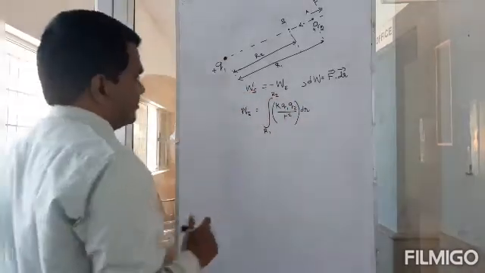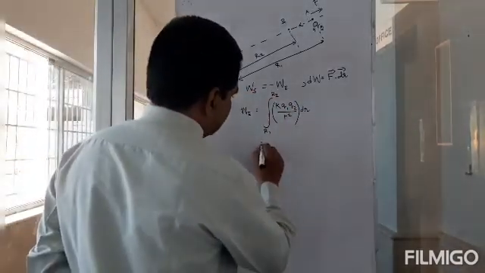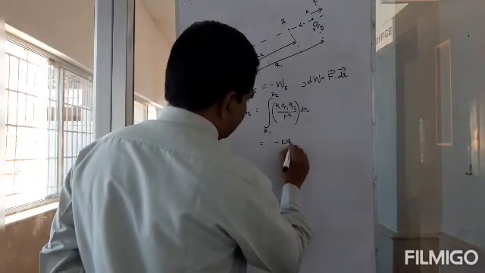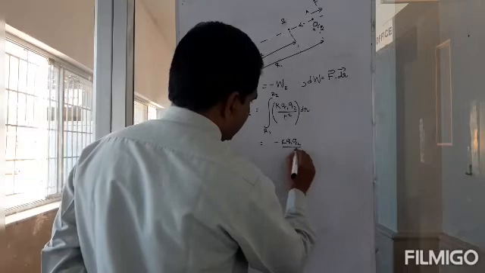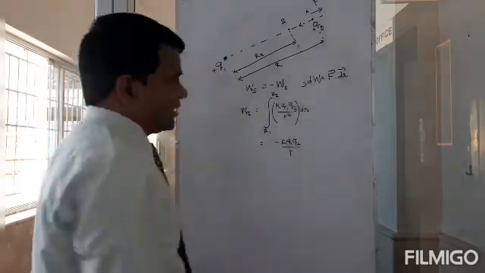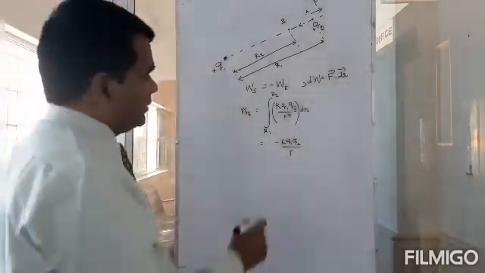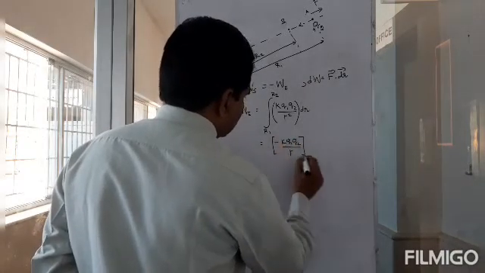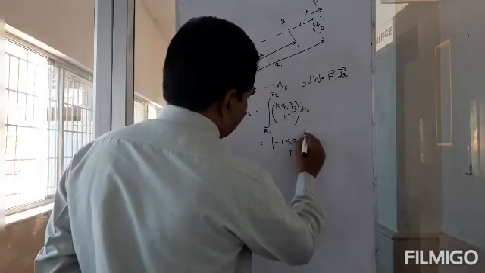So what do you get here? I'll get minus k q1 q2 by r. If you integrate this, this is what you will get. And I would apply the limits of this. So this is r1 and r2.